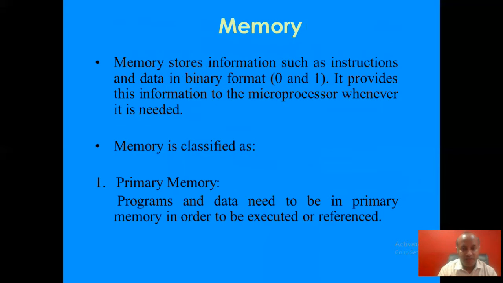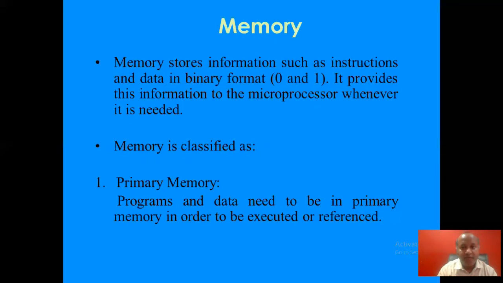Now what is memory? So we'll be explaining the memory in detail. Memory stores information such as instructions and data in binary format, 0 and 1. It provides this information to the microprocessor whenever it is needed. Memory is classified as primary memory and secondary memory mostly.